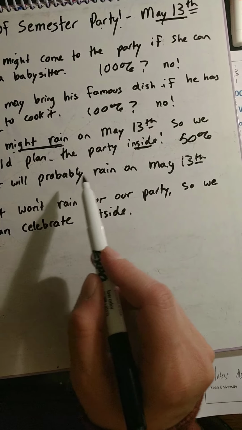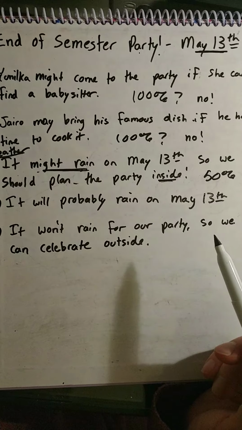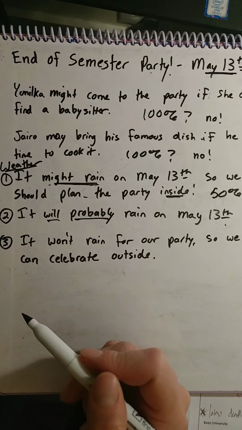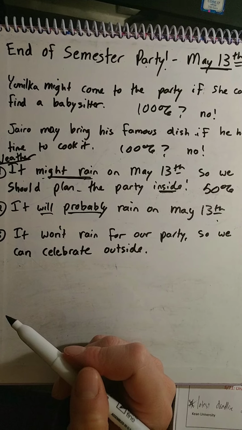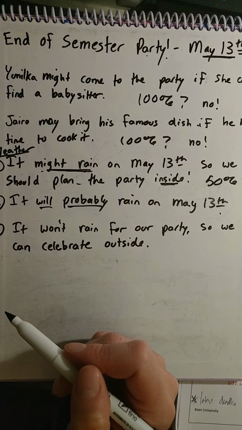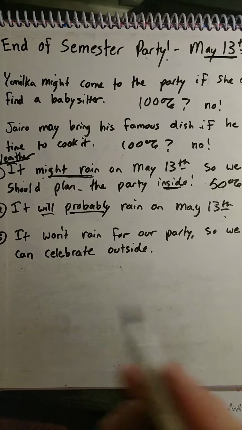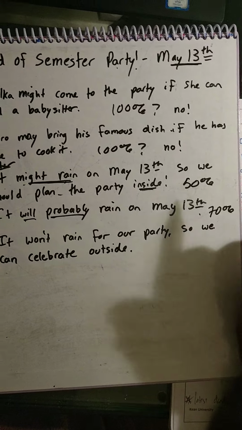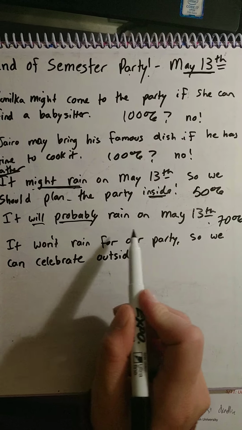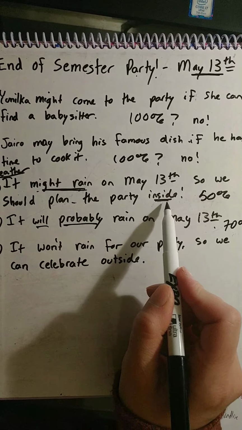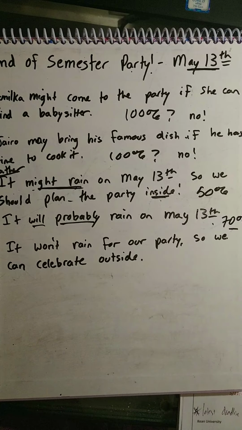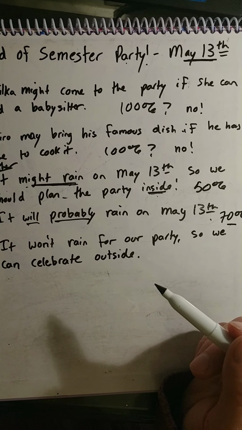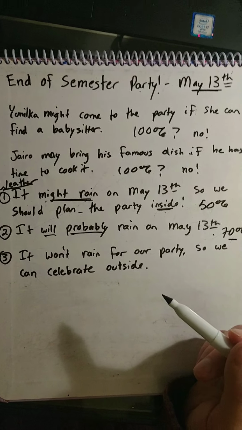Okay, it will probably rain on May 13th. What percentage do you think will and probably bring to the sentence? Will it rain or will it not rain? It will probably rain might mean 70%. Okay, so for sure, if it will probably rain, we do want the party inside, right? Because it's about a 70% if you're saying will probably. There is a possibility that there will be no rain, but it could happen.